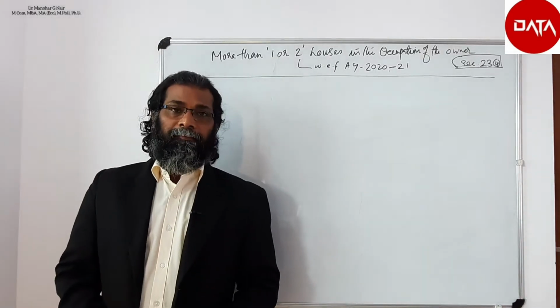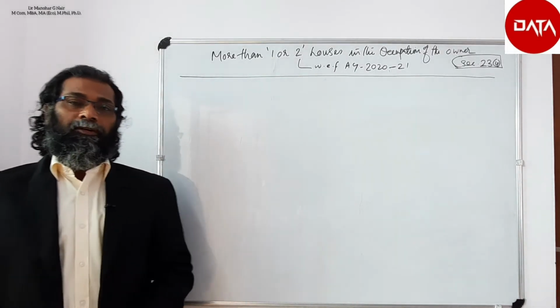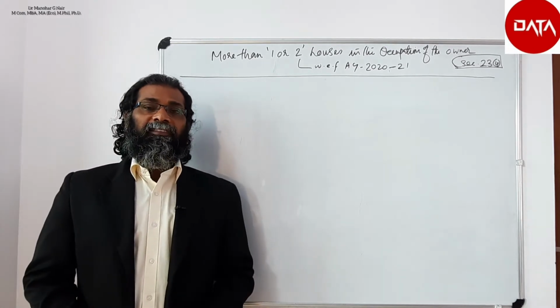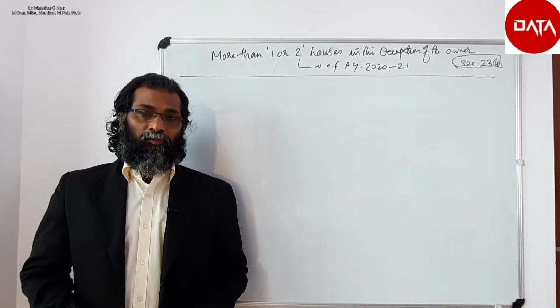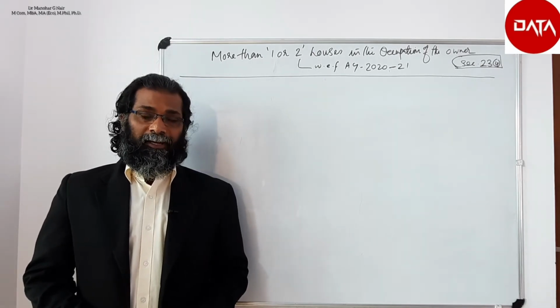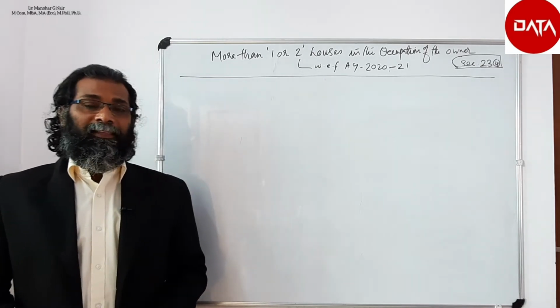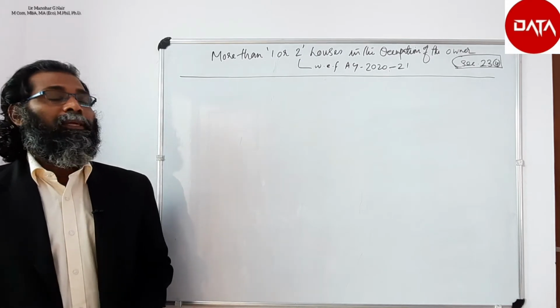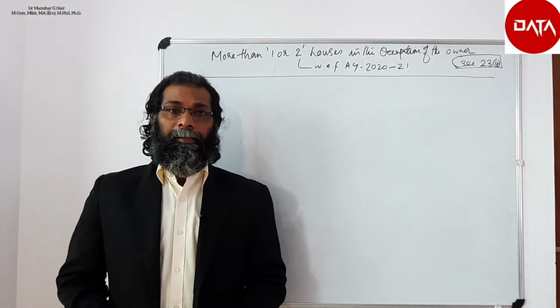Now let us see, suppose there is more than one house in the occupation of the assessee, what will be the condition? How does the rule provide for that?